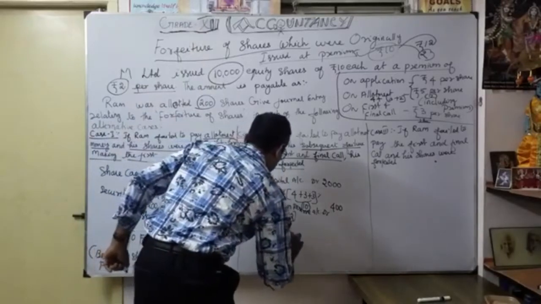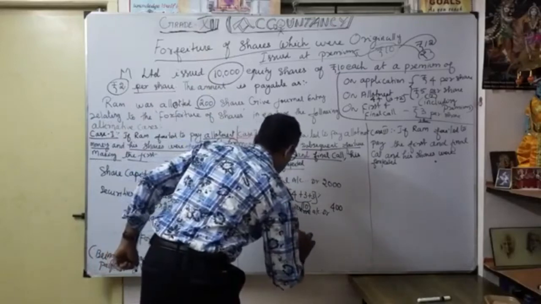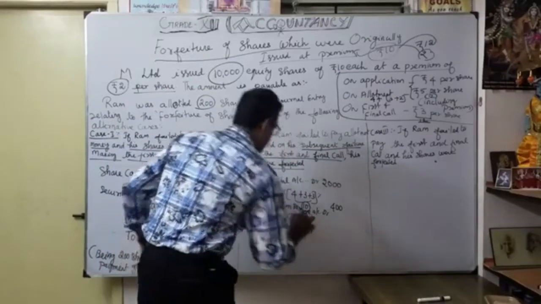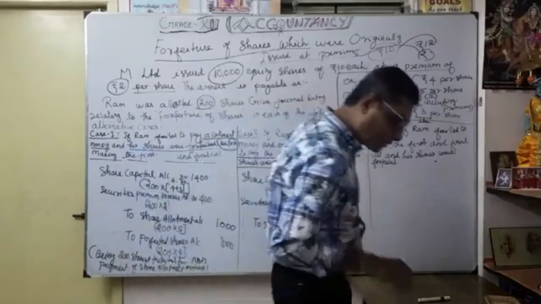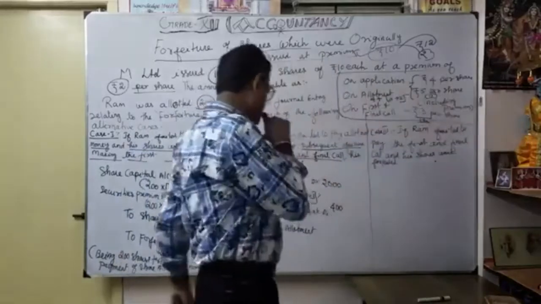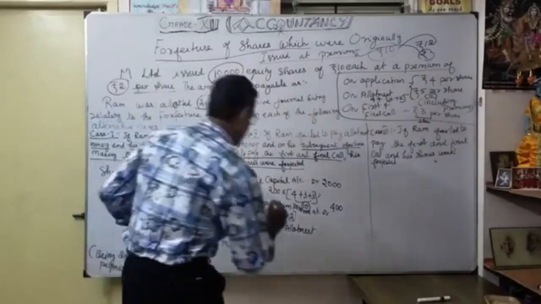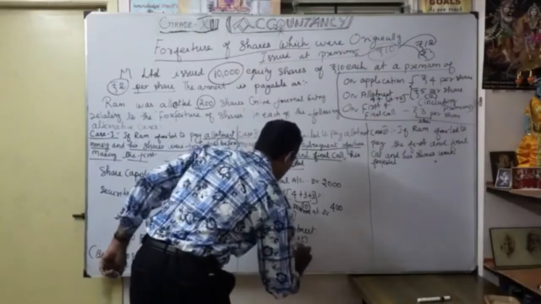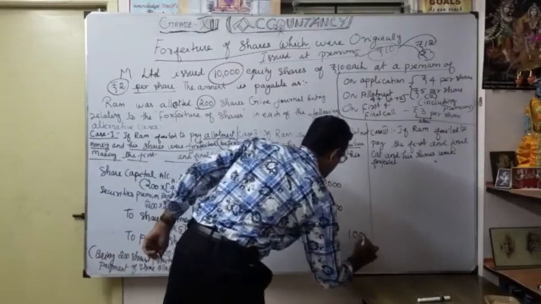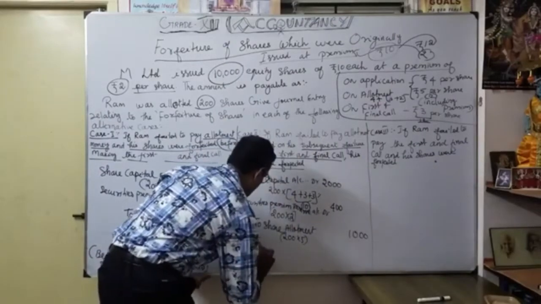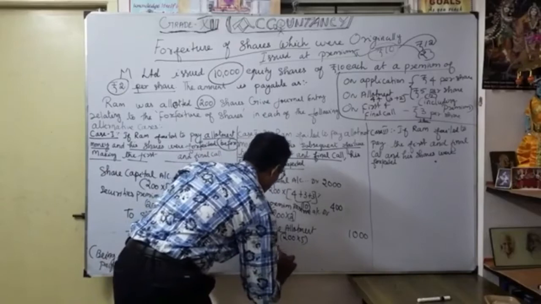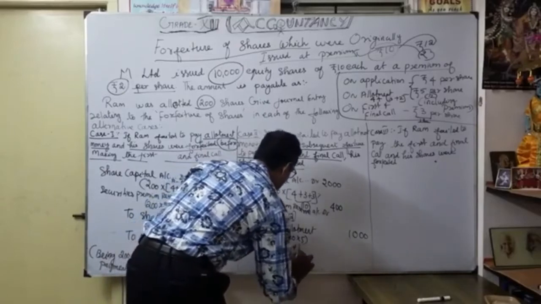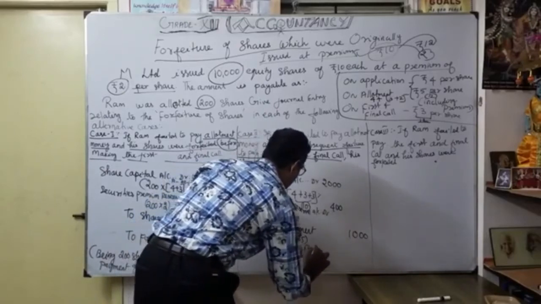Share allotment: how much are they going to do? Share allotment, how much? Same manner, correct? 200 into 5, including premium, so 1000.